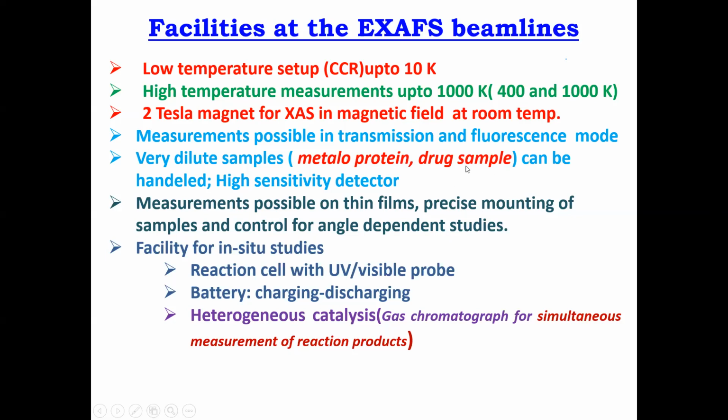Dilute samples, such as protein samples or drug samples, can be measured with a high sensitivity detector. Measurement is also possible on thin films. Suppose you want to do surface EXAFS, that can be done. Then we have also added the facility for in situ studies. Suppose we have a reaction cell and you want to study how the reaction proceeds with incident UV visible light, then battery and heterogeneous catalysis.